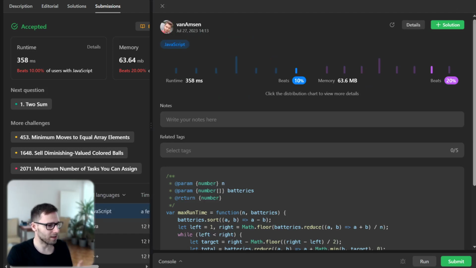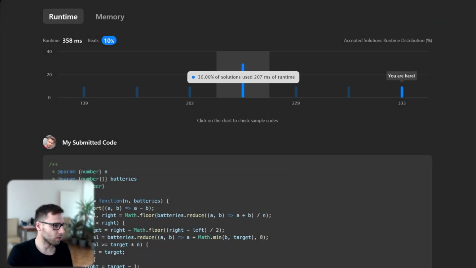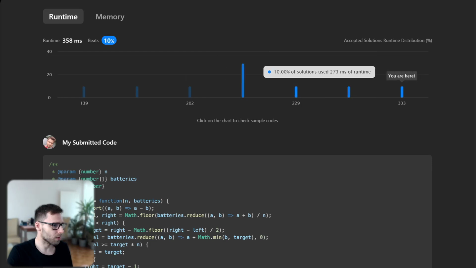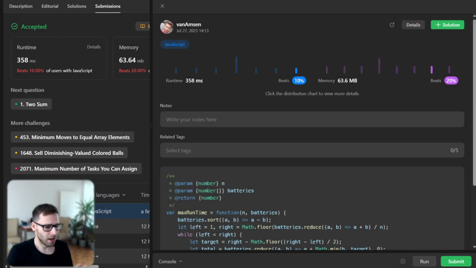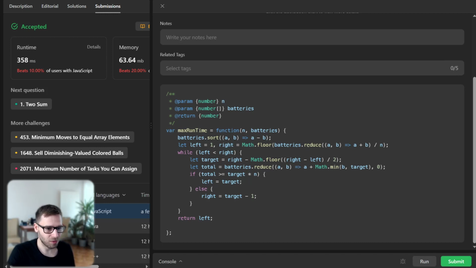Basically, the time complexity should be about n log n. Our implementation beat 10% with respect to runtime and 20% with respect to memory. But yeah, all good, and that's it for our solution, binary search.